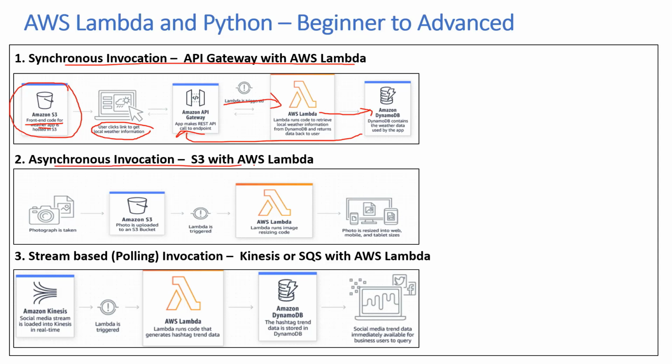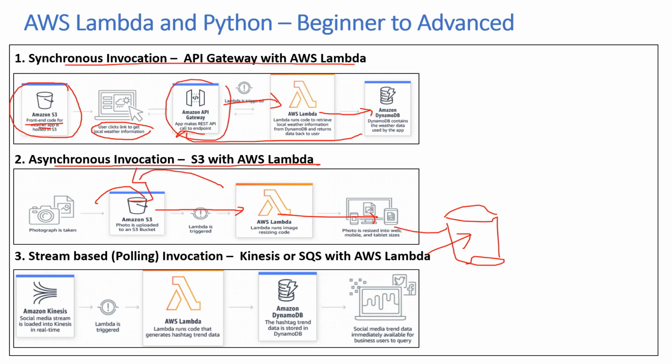Now let's take the second one, asynchronous invocation. I think we already discussed that in the previous slide. So a photograph is taken, it's uploaded to S3, and an event notification triggers the Lambda function. It resizes it and then puts it maybe in another bucket from which the user can access this data. But this is not expecting any response like in the previous case. Then you have the stream based. So here social media data is loaded into Kinesis in real time. Then the Lambda function is triggered. Then the Lambda function reads this data in batches and pushes it to an Amazon database where it is processed, and then it's available immediately for querying. So this can be of two types. It can either be near real time or it can be real time.